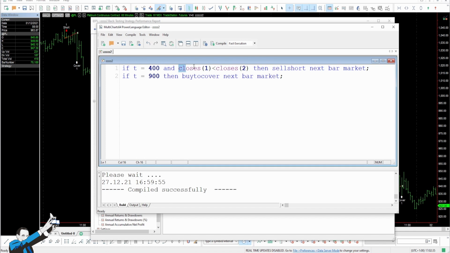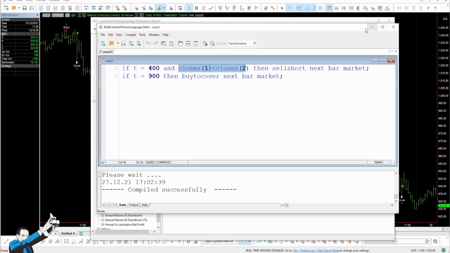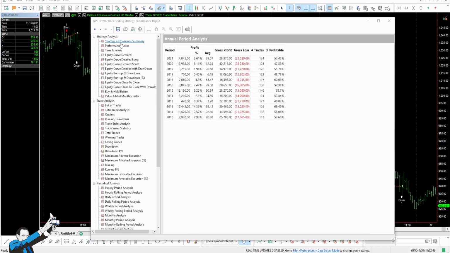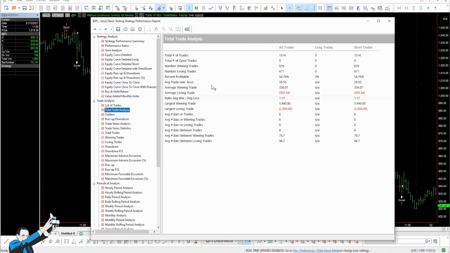We compile our strategy, which in this case will obviously make less than 3,000 trades. If you remember, before we had a profit of about $94,000. Now we're earning slightly less than $90,000. But as I told you, the number of trades has been reduced by half. We make the same amount of money, but we've reduced the number of trades by 50%, which means that we have doubled the average trade with this single condition.